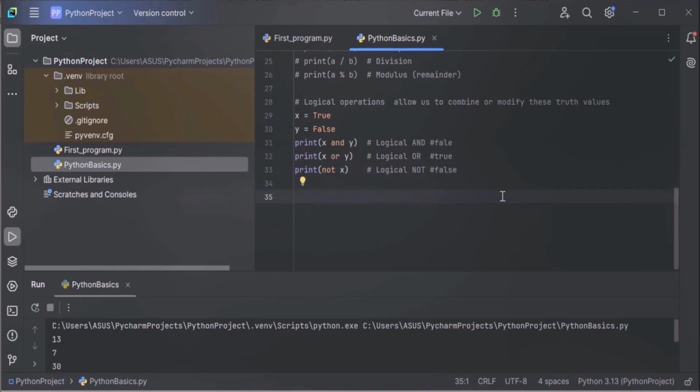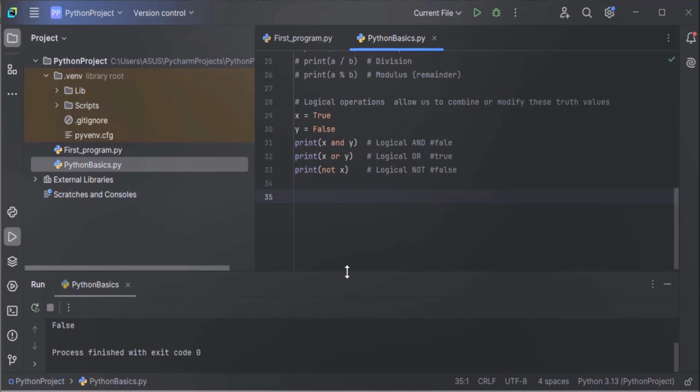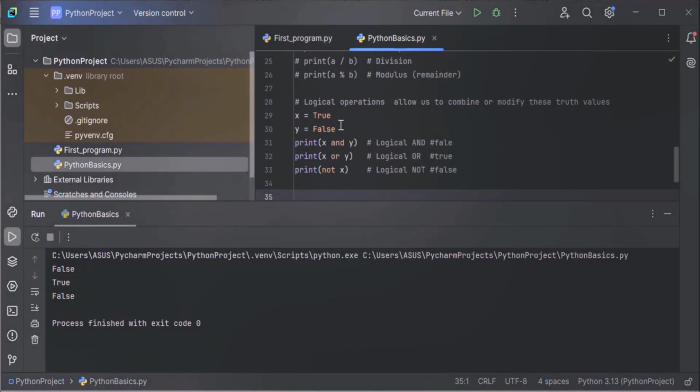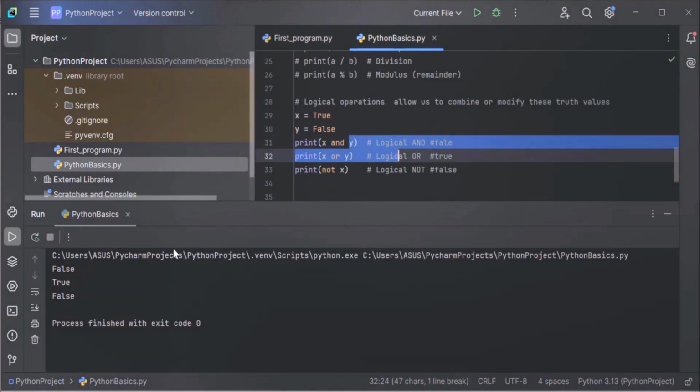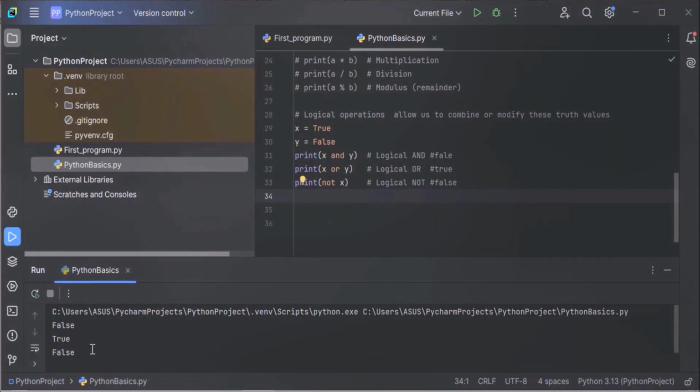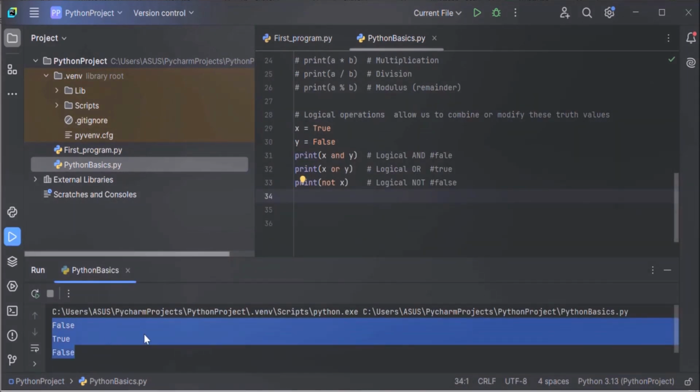Now let's see the output. Let's execute it. False, true, and false. So this is what we expected. Logical operations are used for decision making in programs.